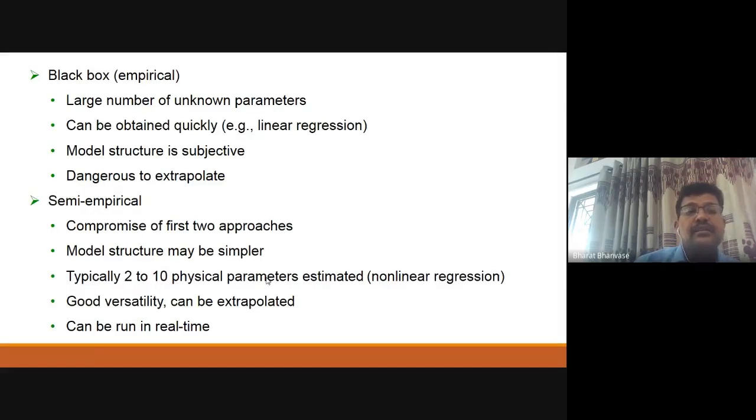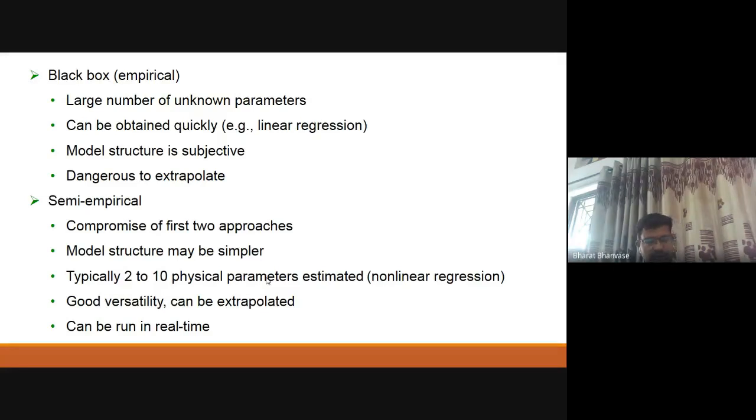Then, as discussed earlier, the black box model, that is empirical. So you will have a large number of unknown parameters. Nowadays, that can be quickly done by linear regression. Linear regression is a very simple case here. You can use non-linear regression, polynomial regression, or different statistical analysis methods. Nowadays, these are available. With the help of different software, you can work on that, right?